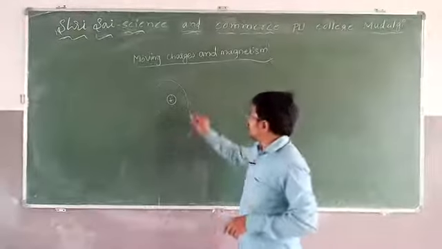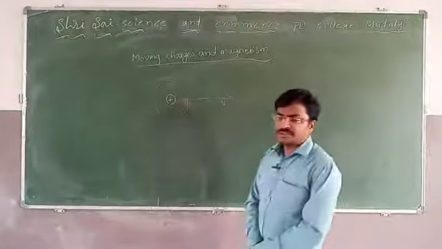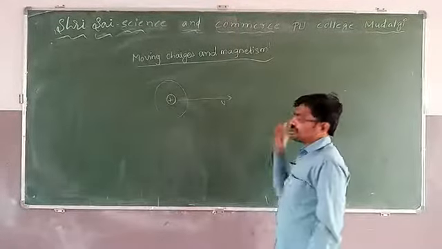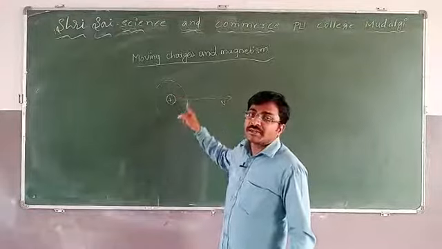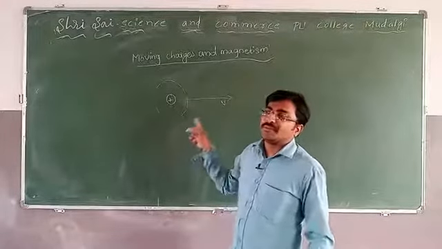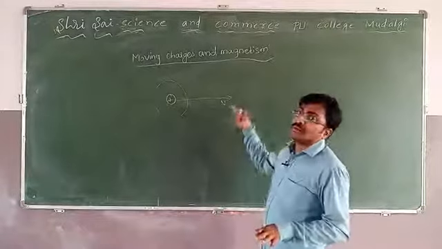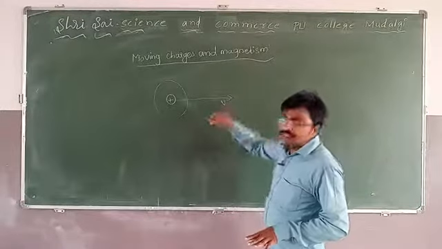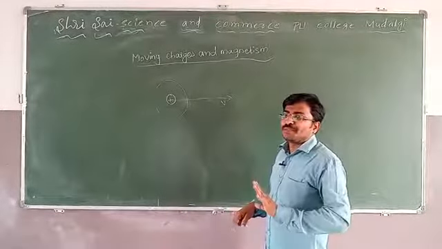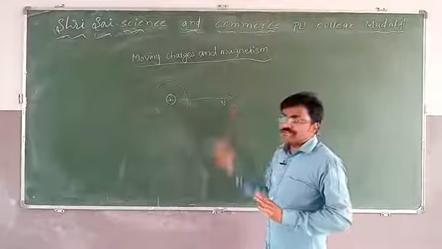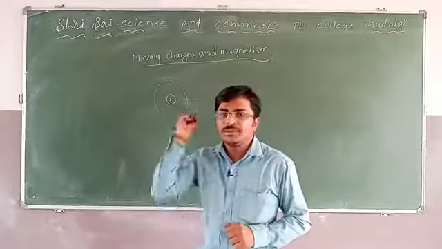But the same charge, if it starts to move with a certain velocity v, then it produces a magnetic field also along with the electric field. The electric field will remain when it is moving, but along with this electric field there must be a magnetic field also. This electric field and magnetic field are both perpendicular to each other.